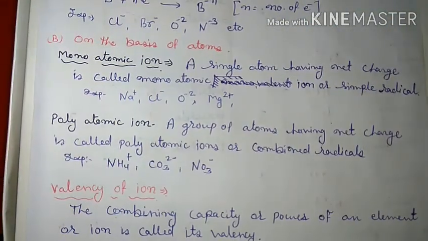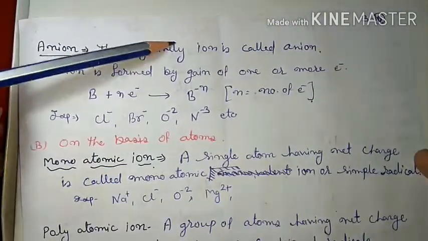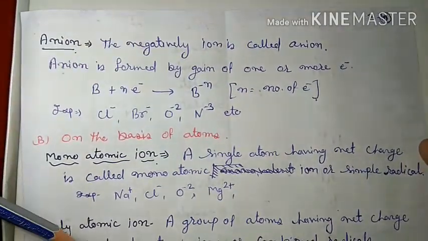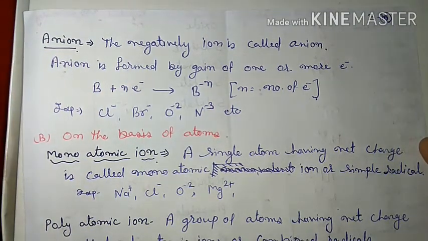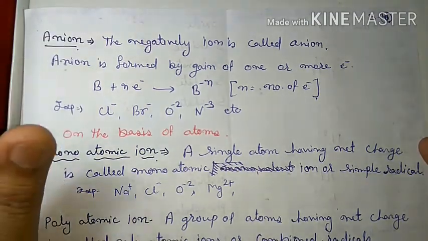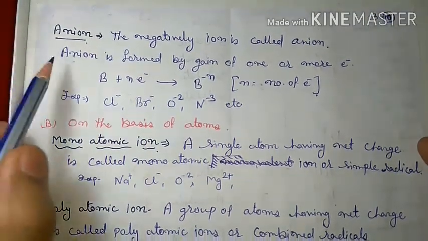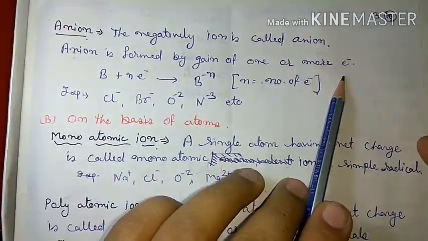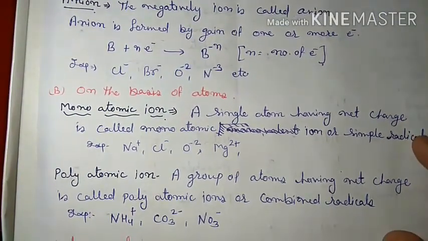Now let me move to the anion. What is anion? The negatively charged ion is called anion. If positive charge is created by removing electrons, then negative charge will be created by adding or gaining electrons. That's why we can say that anion is formed by gain of one or more electrons.